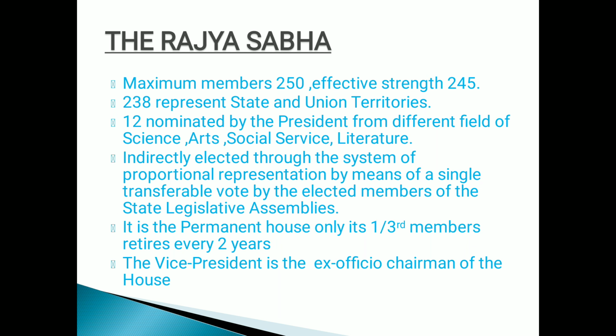Next, indirect election. Here the public cannot directly participate, it can participate indirectly. So through indirect elections, the Rajya Sabha members can be elected with the help of single transferable vote system and by the elected members of a state legislative assembly. As I told you, we have a federal government, one is central government, another is state government. Now central government, that means we have central parliament, another we have a state parliament.